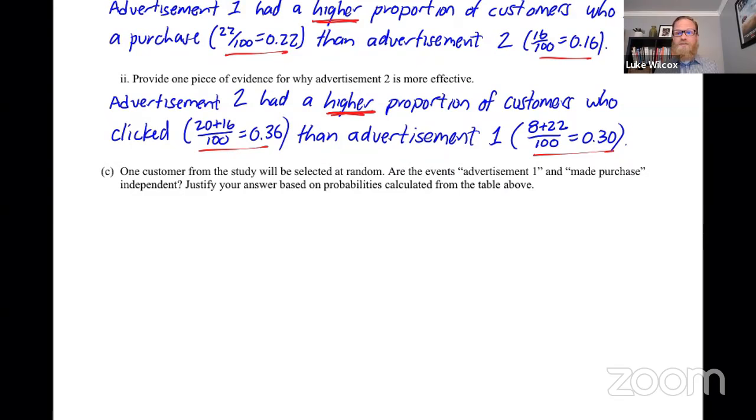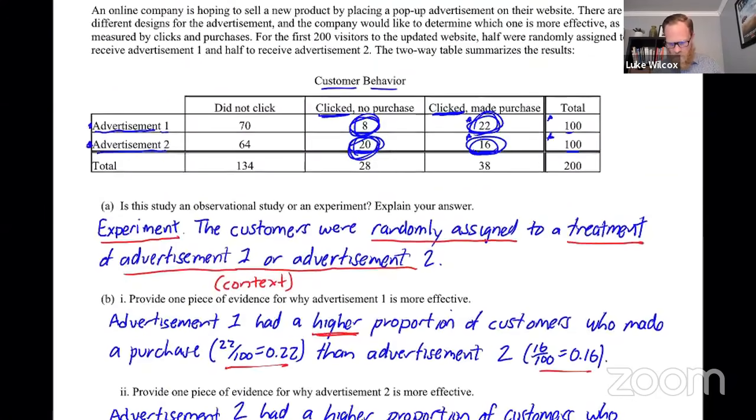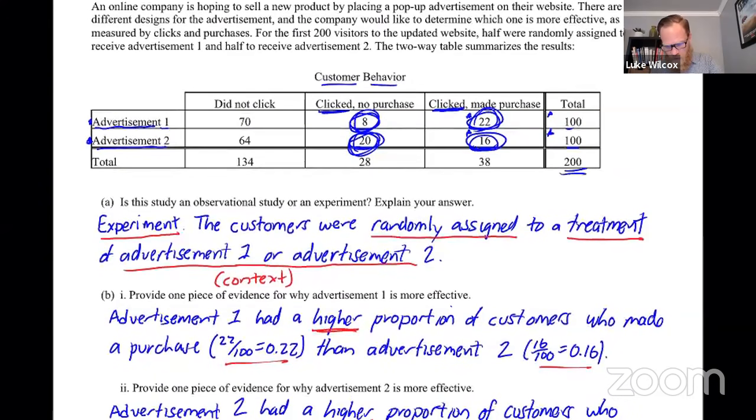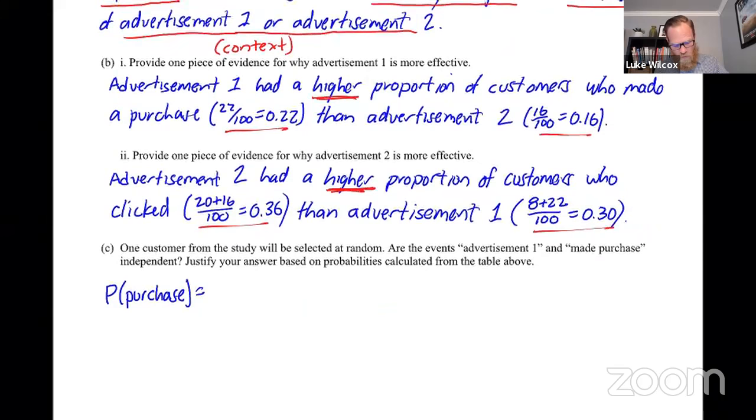Okay, so if these two events are independent, then knowing the outcome of one should not change the probability of the other. So let's start with the probability of making a purchase. And if we just start by looking overall for all 200 customers, let's see what the probability is that they make a purchase. Well, out of the 200 total, we can see here that 38 out of the 200 made a purchase. So overall, 38 out of 200 made a purchase, and that is 0.19.